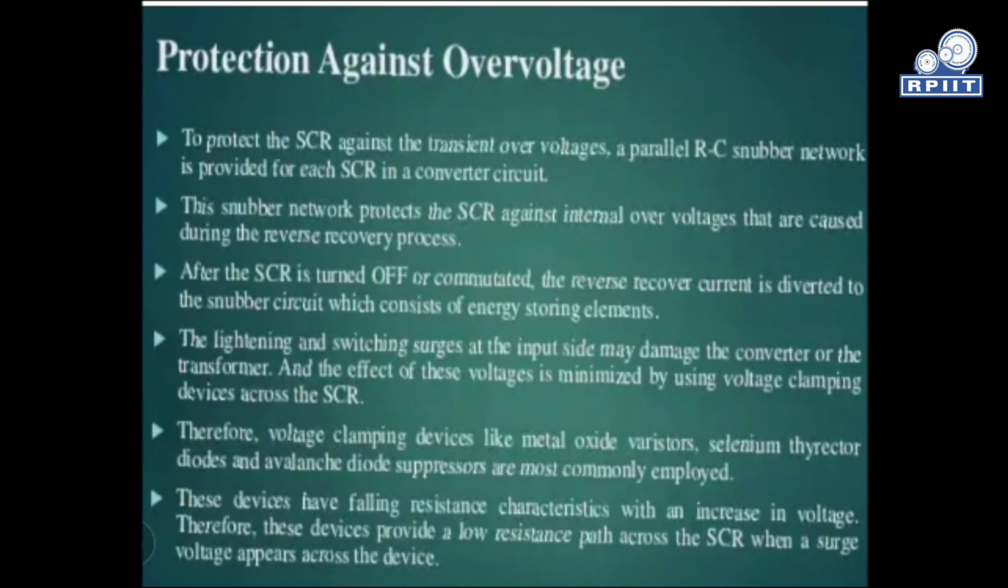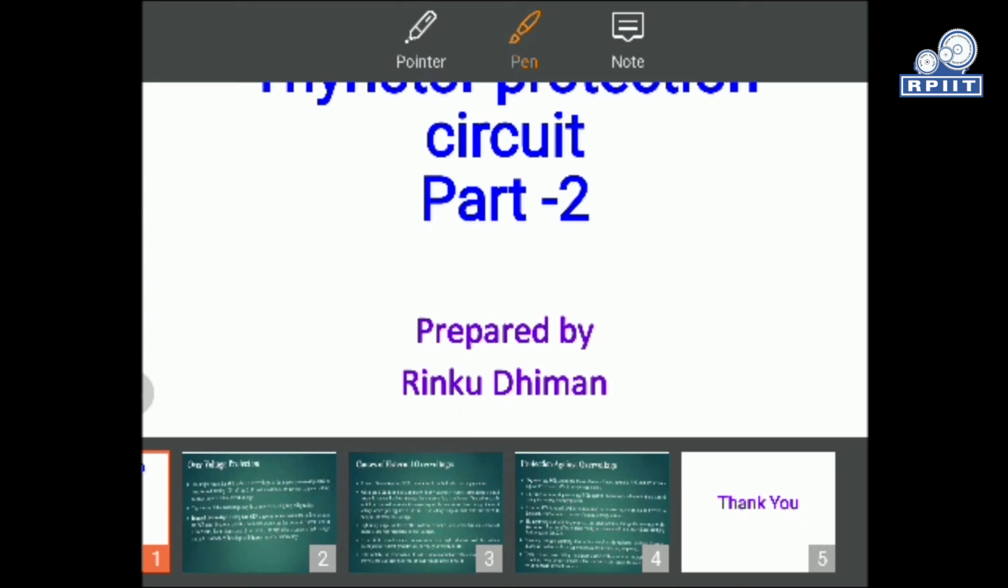Now, what are the protection measures against these over voltages? First of all, to protect the SCR against transient over voltages, a parallel RC snubber circuit is always utilized across our SCR converter, as we have already discussed in the previous lecture on snubber circuits. That is the combination of R and C, which we apply along with the freewheeling diodes across our thyristor. So the snubber network protects the SCR against the unintended over voltages.